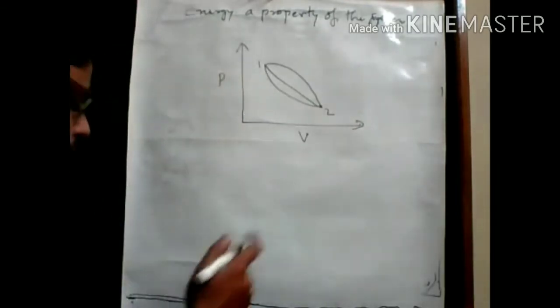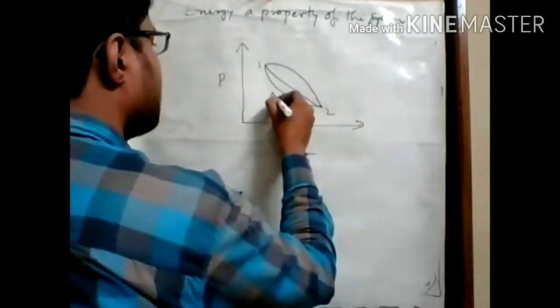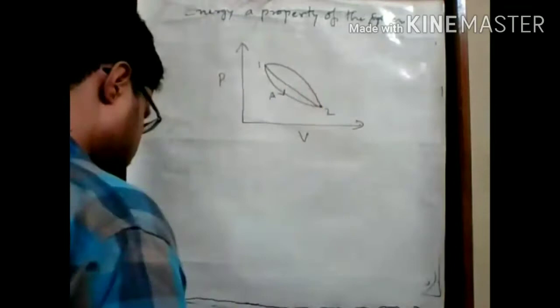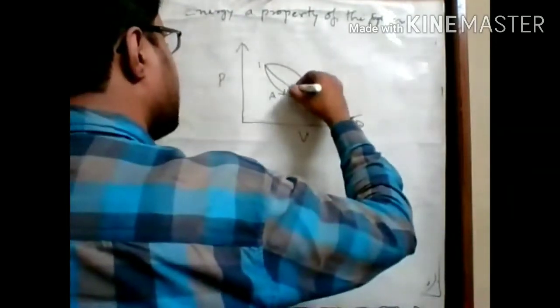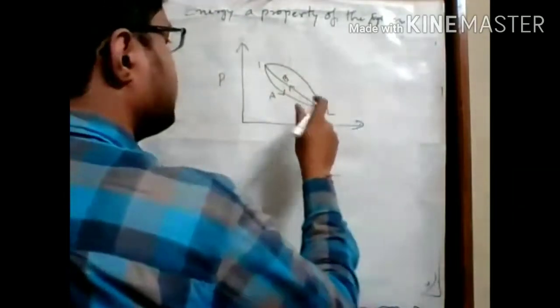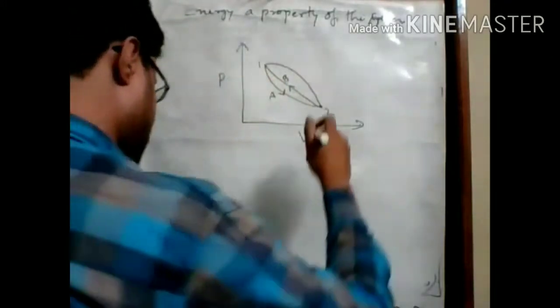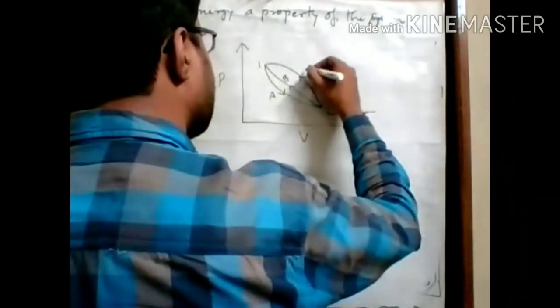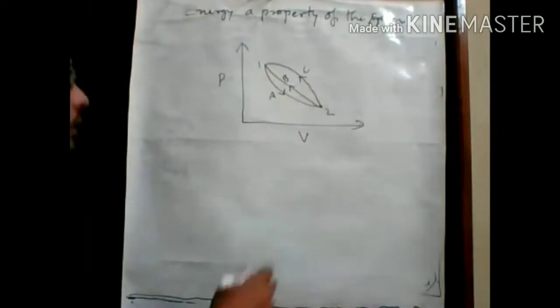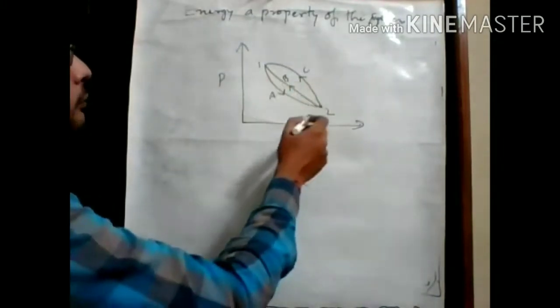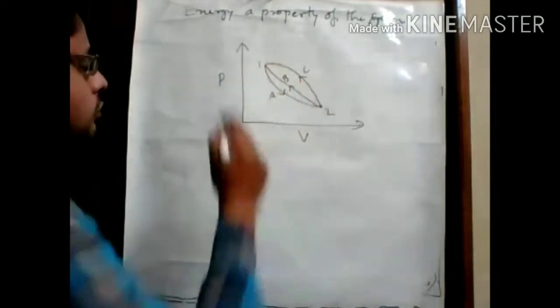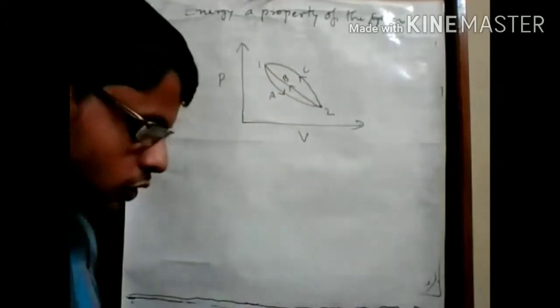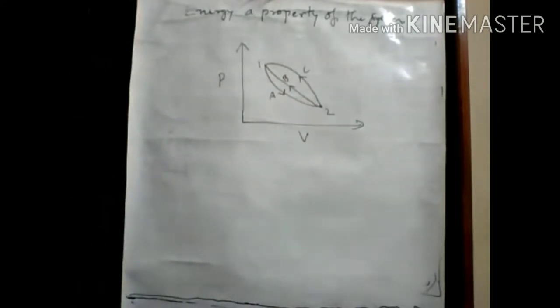First one, this is the A way, 1 to 2. Second one, this is the B way, that is the direction 2 to 1, and another way, that is the C way, which has the same direction as the B path, 2 to 1. Here we want to know whether the energy term is a property of the system.